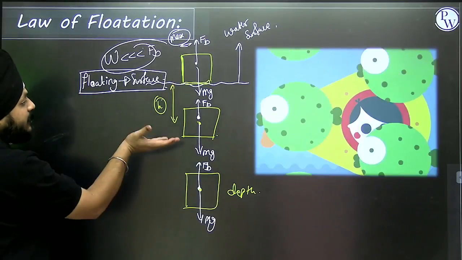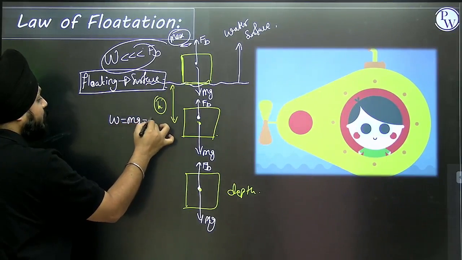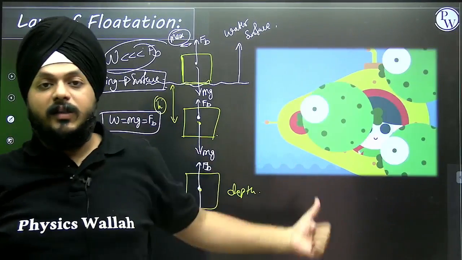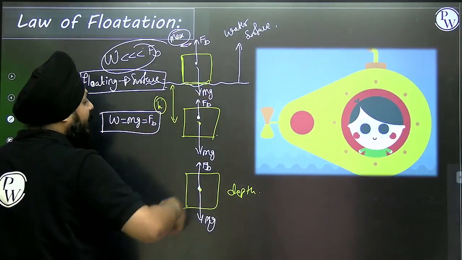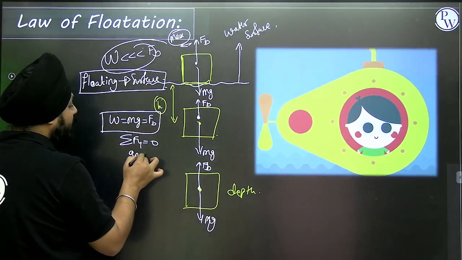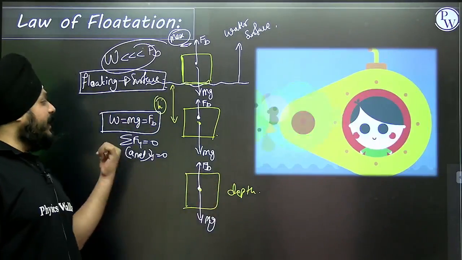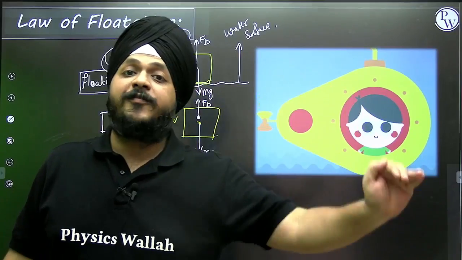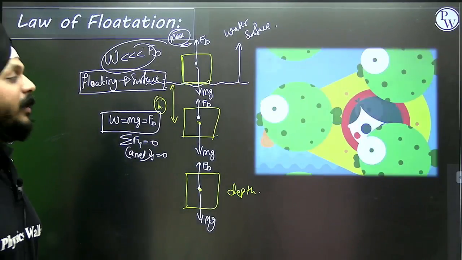In the second case, suppose it is floating at some depth h. At that time the weight is balanced by the buoyant force. On this principle submarines work. If weight is balanced by the buoyant force, then all upward and downward forces balance. It means the summation of all y forces will be 0, and according to the conditions of equilibrium, the net acceleration along y will be 0. If this condition is satisfied, then the object can float at a specific depth beneath the water level.